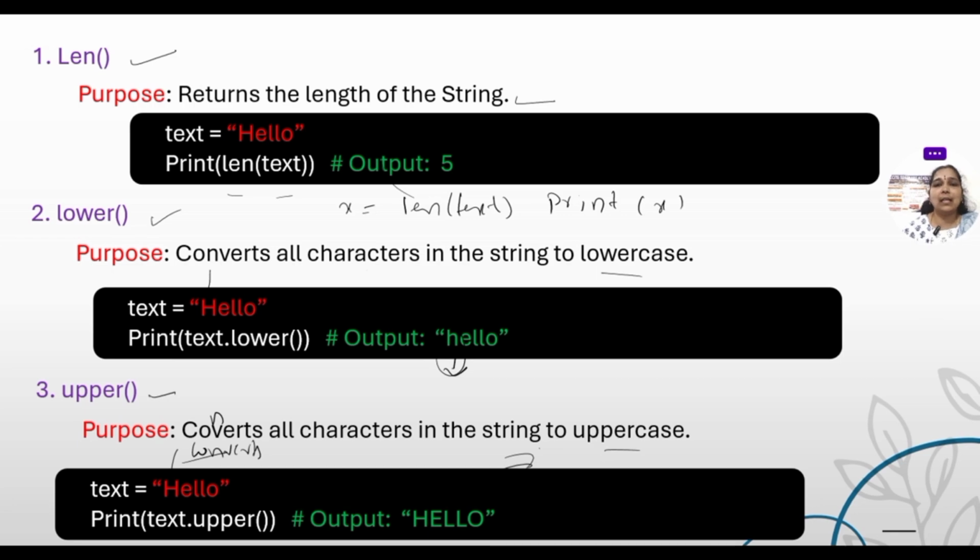Let me tell you one thing. As I am explaining only the examples here, I have printed directly with the function. So everything I am writing like print, and directly here I am writing the module. If necessary, while writing and executing programs, you can store the result into another variable and print that variable also. Like this we can do. But as it is a theory class, let me explain all the functions. So I have concentrated simply on knowing the modules.